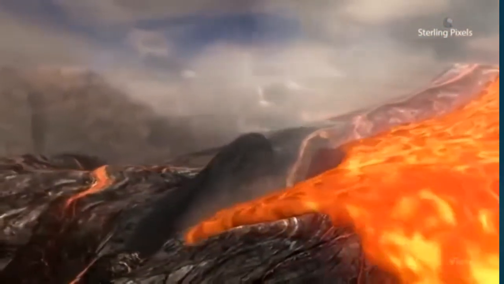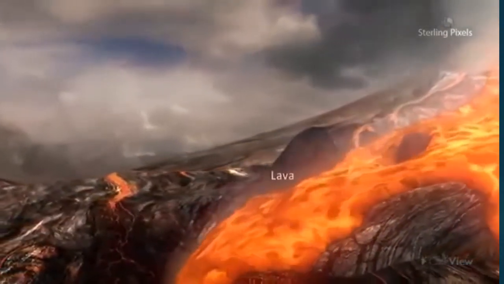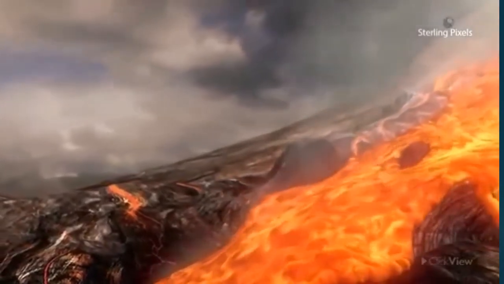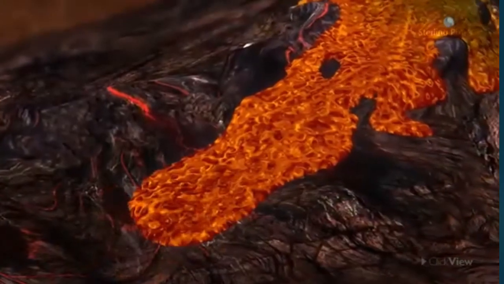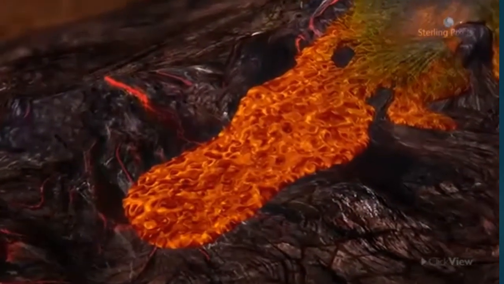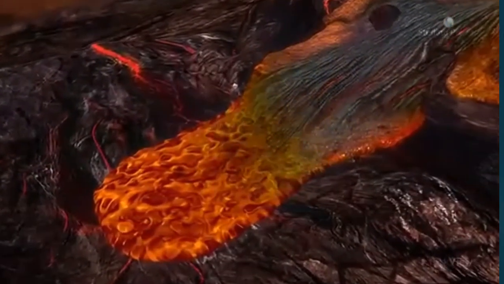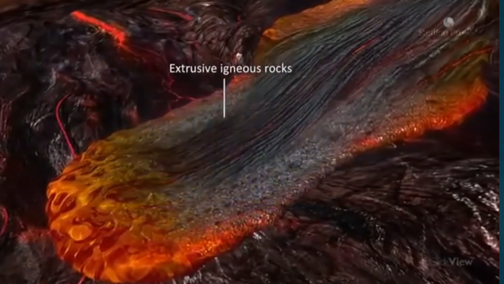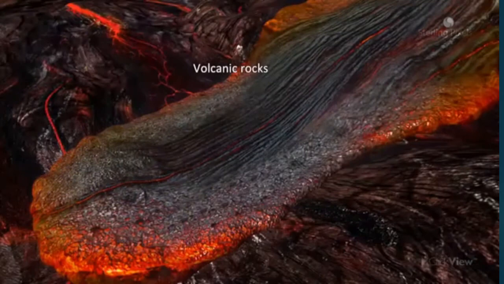When this magma reaches the Earth's surface, it is known as lava. The cooling and the solidification of lava at the Earth's surface result in the formation of extrusive igneous rocks, which are also known as volcanic rocks. Due to rapid cooling, their crystals are fine-grained.